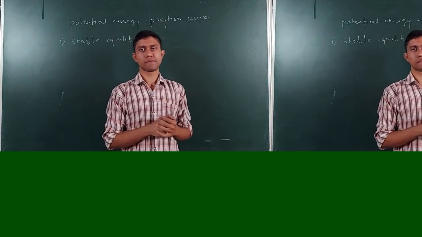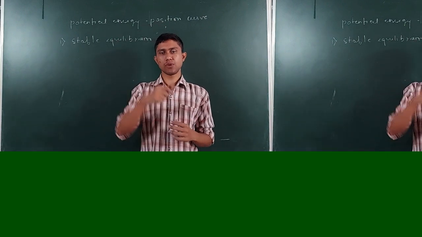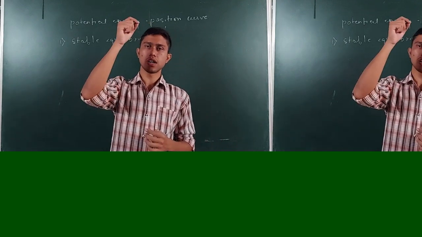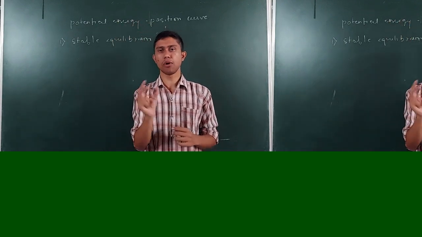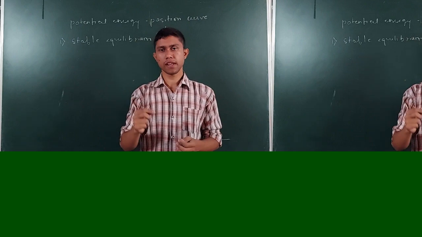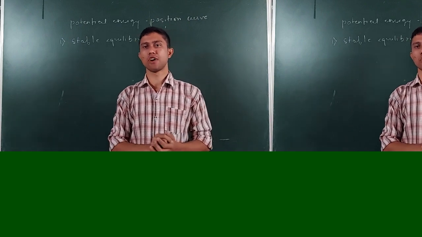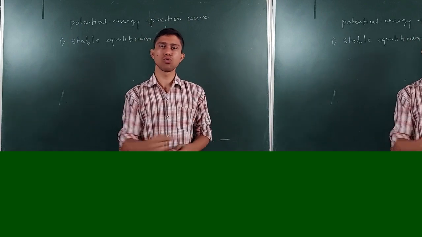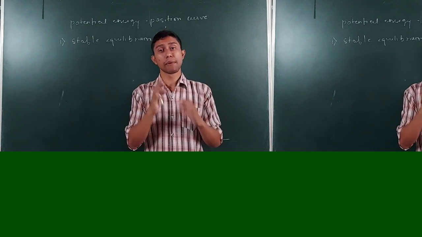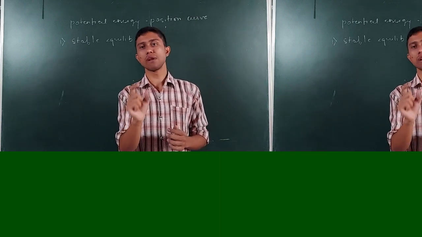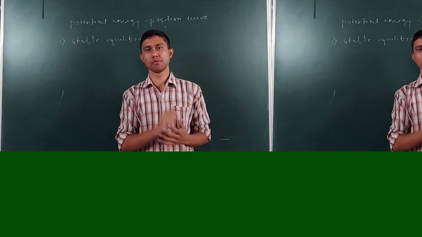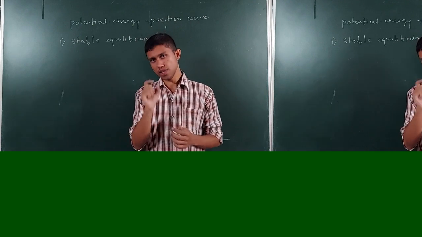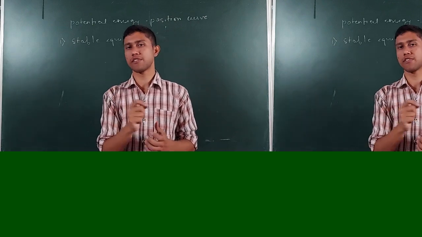Another example is pendulum. You can see a string is tied to a knot above and a ball is tied below. So what happens if we move the pendulum? What will happen? It will go to and fro. It will perform oscillations, but finally it will come towards its equilibrium position, that is at the bottommost point or the middlemost point. So this type of equilibrium is called as stable equilibrium.